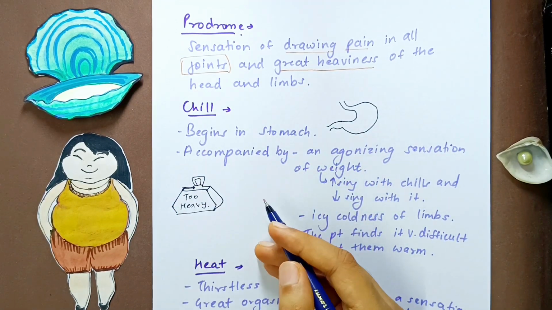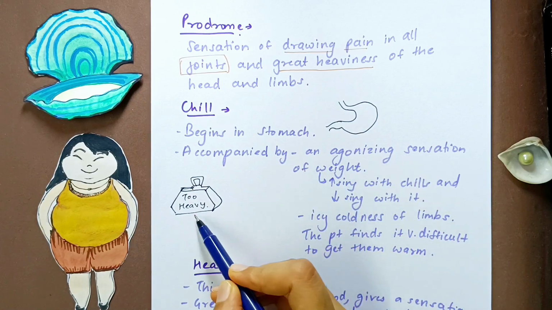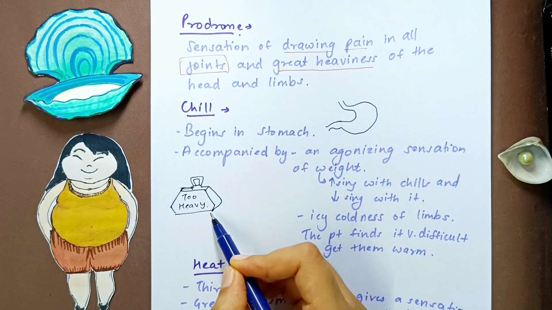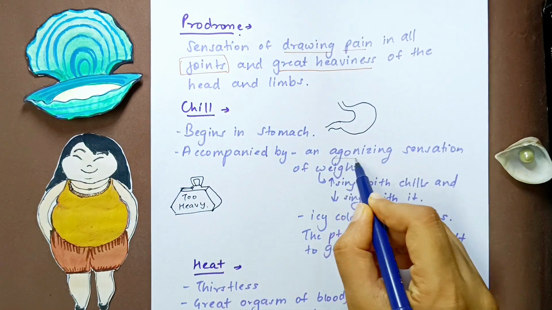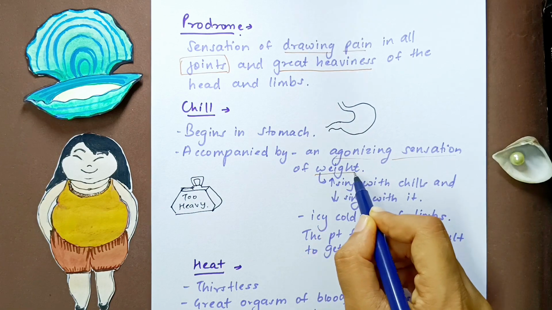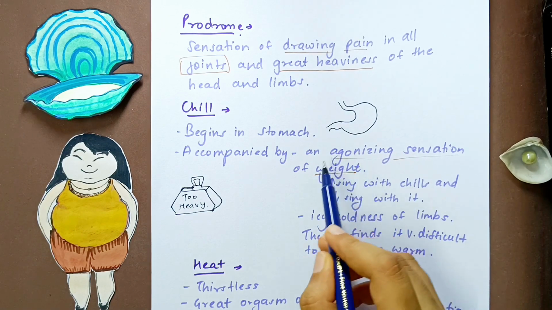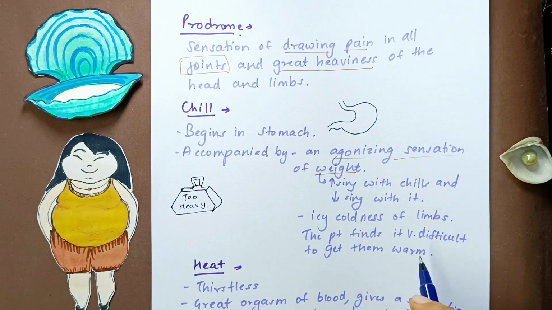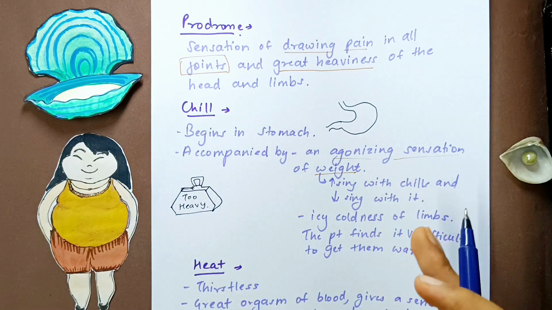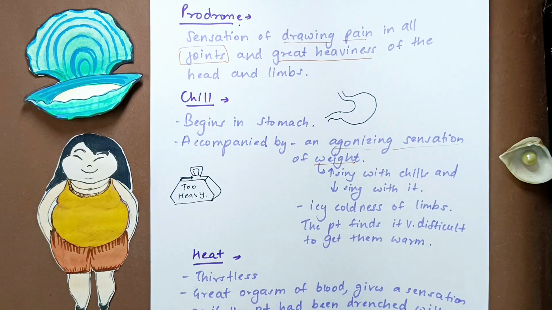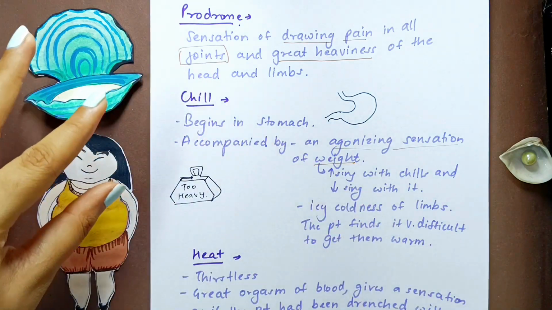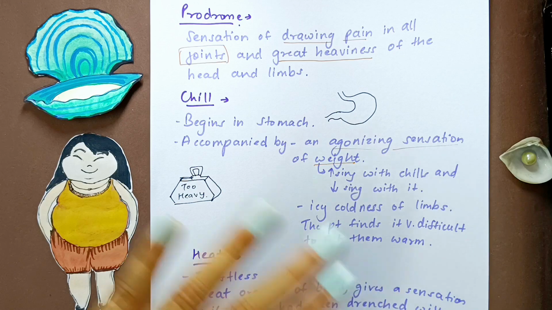What is the chill accompanied by? It is accompanied by an ongoing sensation of weight. See, I told you, great heaviness, the sensation of weight is very important in this remedy. So again, this agonizing sensation of weight has come up, right? This sensation of weight will increase with chills and will go on decreasing with it. As the chills disappear, this sensation of weight will also disappear, which started in the prodrome and was there all along the chill stage, and now after the chill stage this symptom will go off.